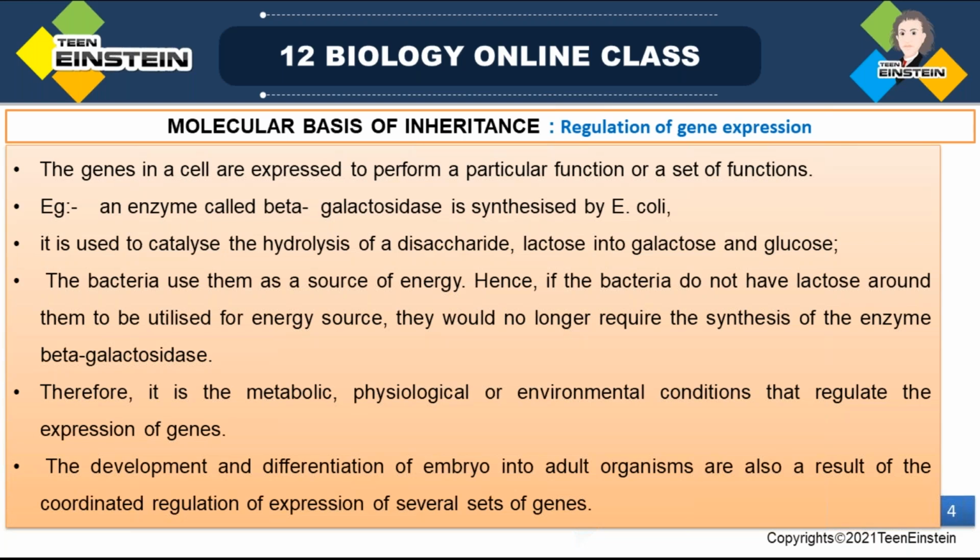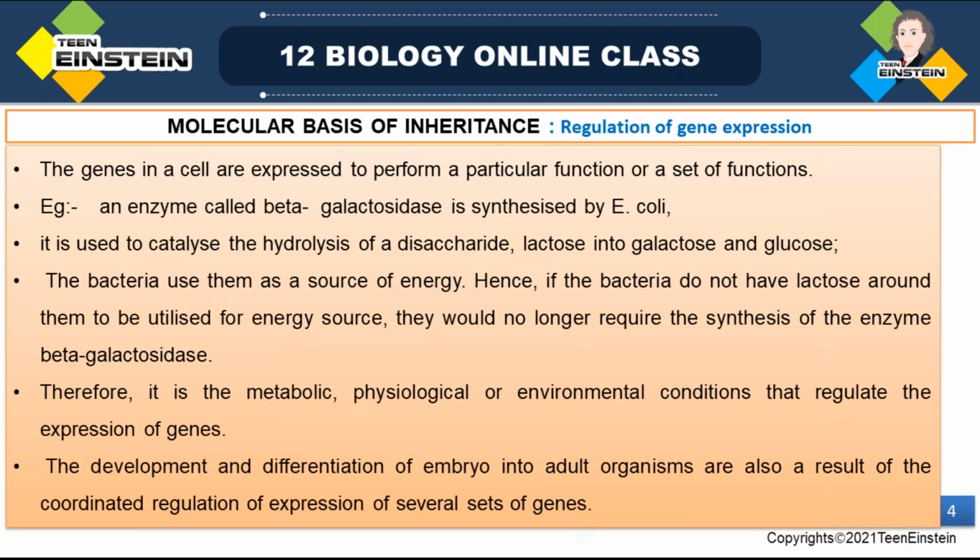So from this example, what can we learn? The expression of a gene helps in the formation of that particular product, right? If a gene is getting expressed, that helps in the formation of that particular enzyme.